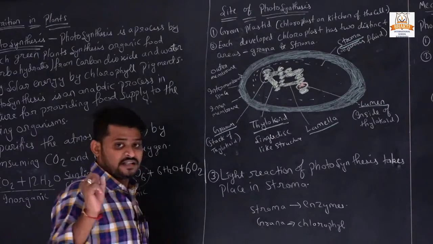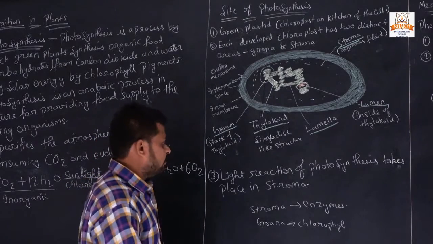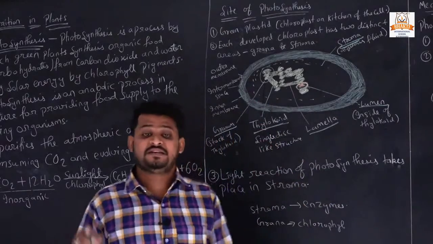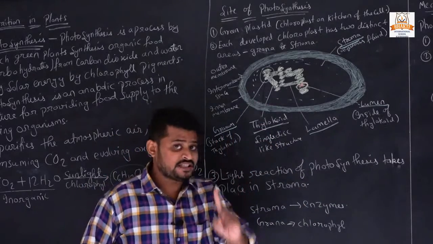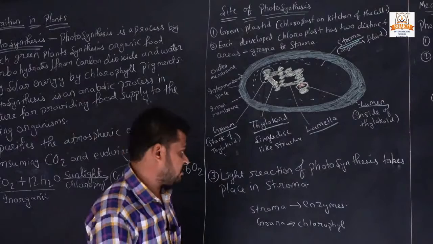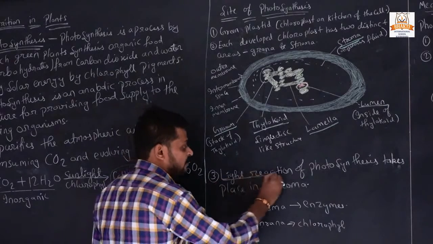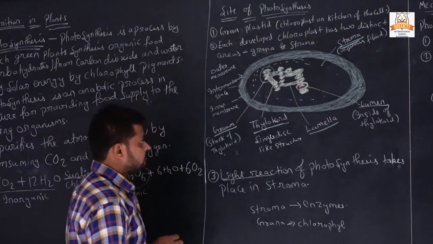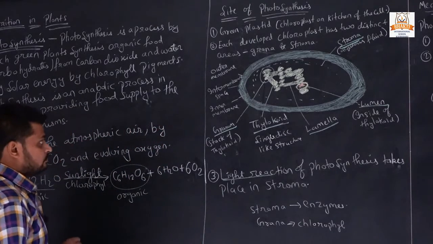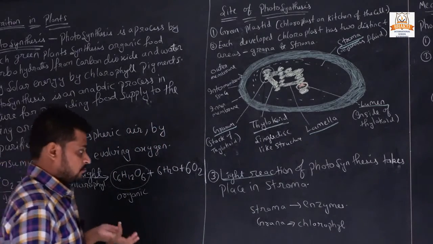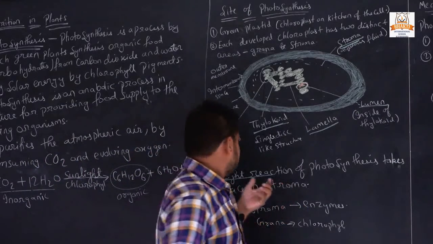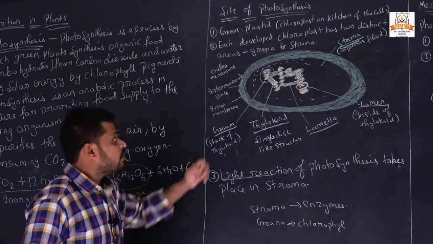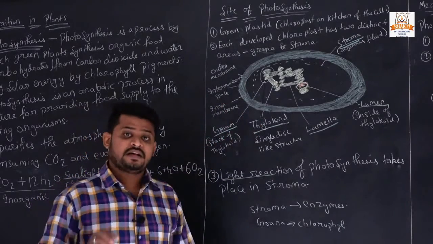They are also important because there are two types of reactions happening in photosynthesis: one is the light reaction and one is the dark reaction.